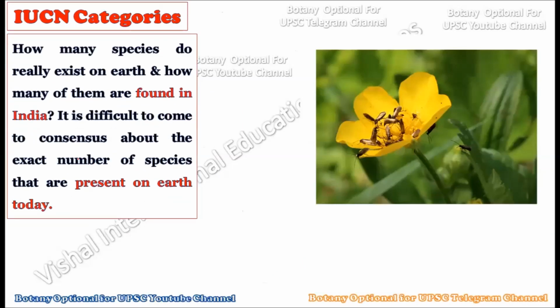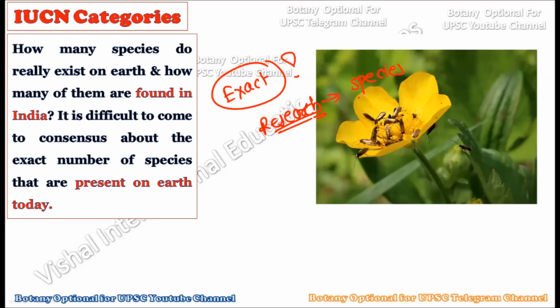See how many species really exist on the earth and how many of them are found in India. This is the question. When we talk about worldwide species composition, this is very difficult to understand, because we don't know the exact number. Research is going on daily, and day to day we are finding new species, which are described by scientists, and new additions are continuously going on.